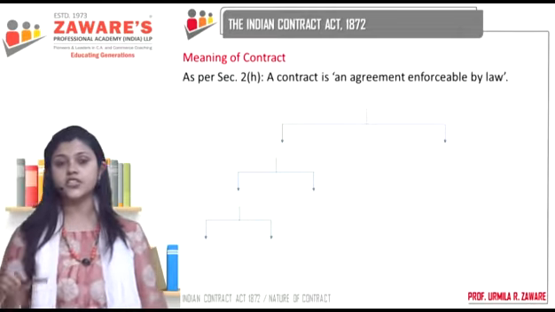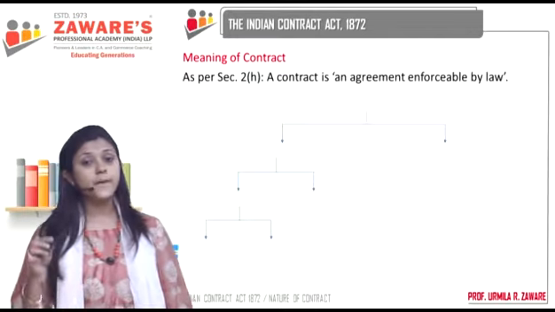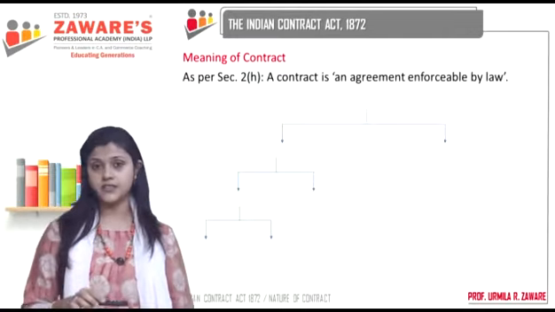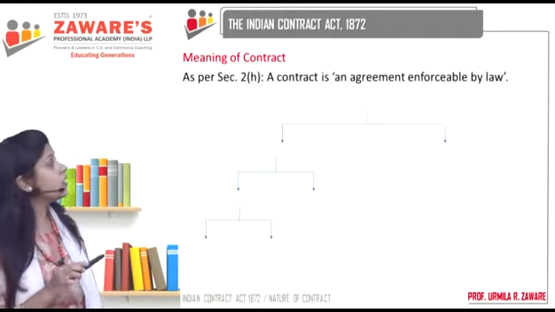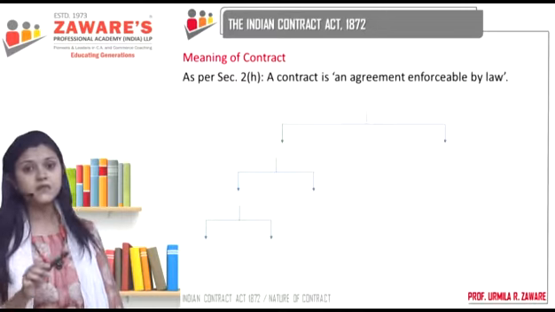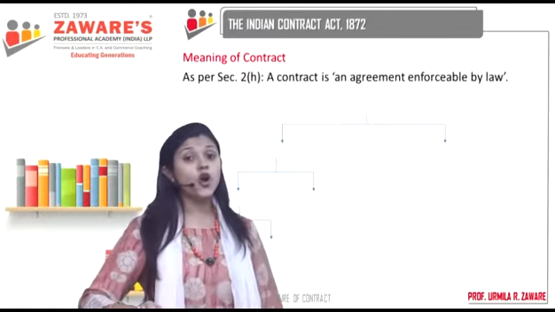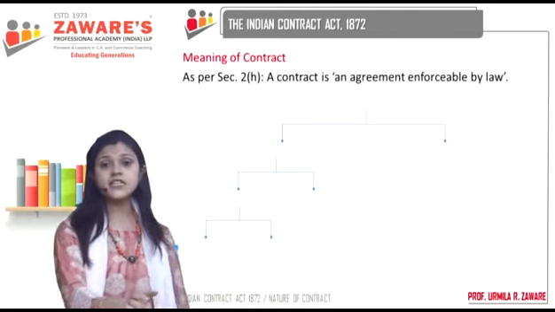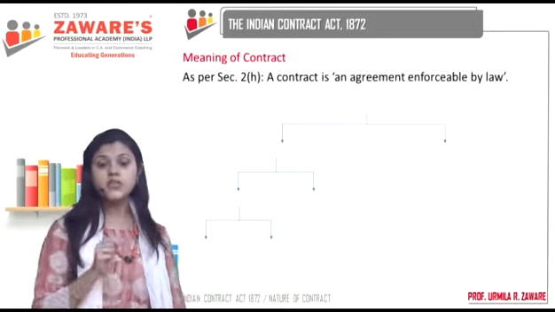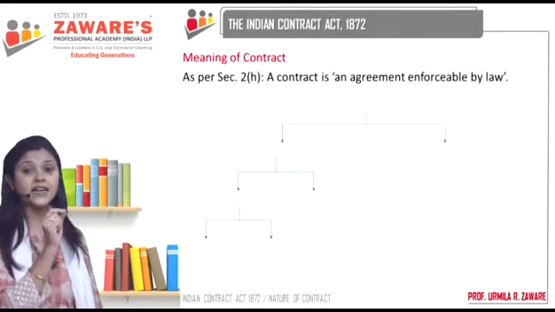Now section 2 onwards begin the definitions and the interpretations of those terms itself. Now our title is Indian Contract Act. So first let's begin with the definition and understanding of the word contract. What is the meaning of contract according to the Indian Contract Act itself?